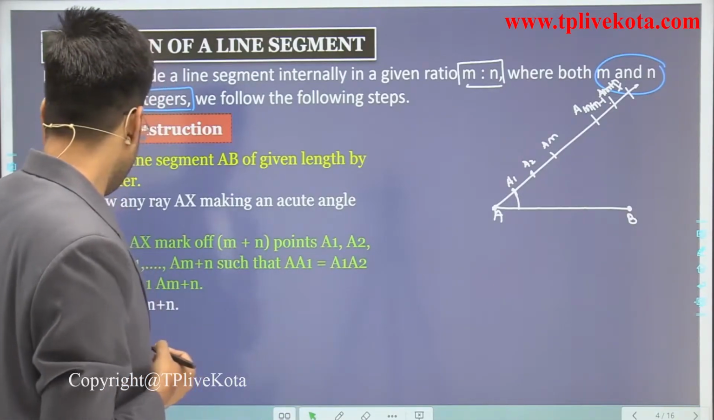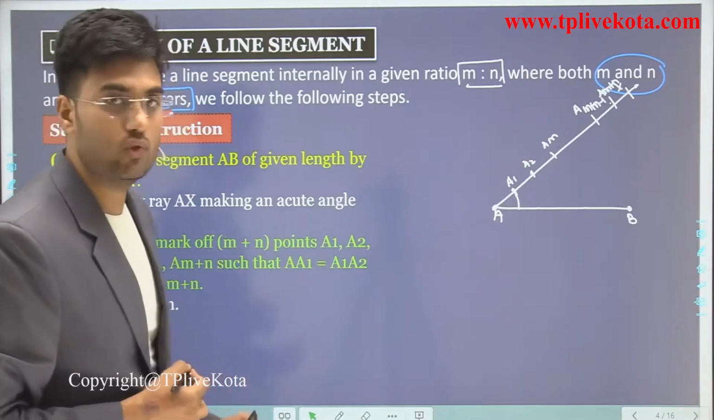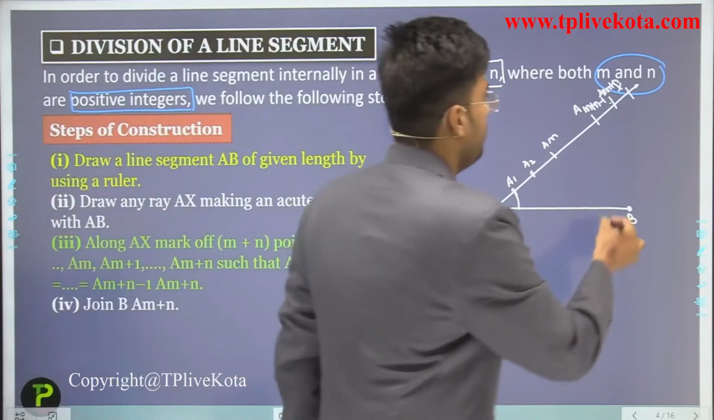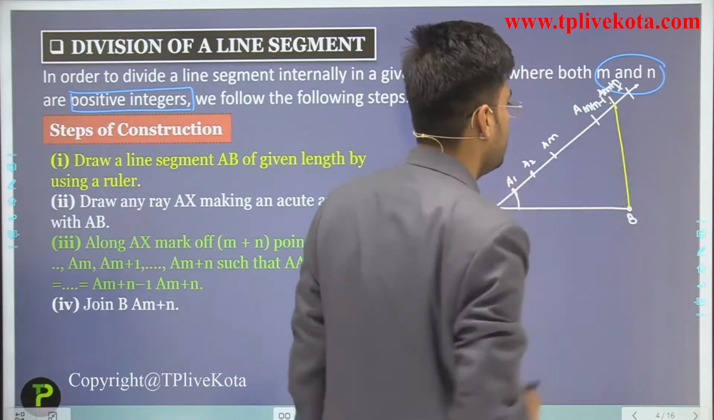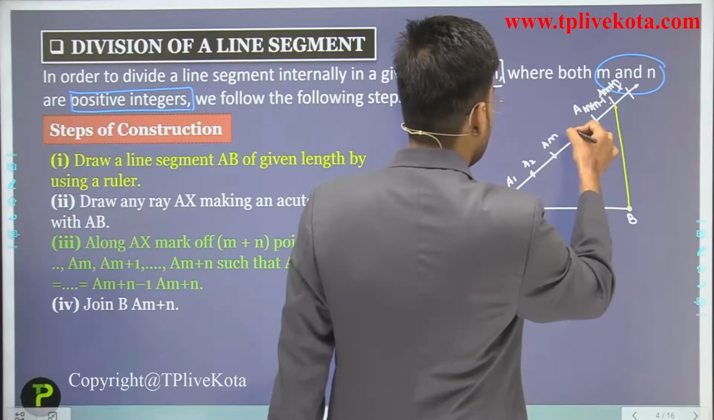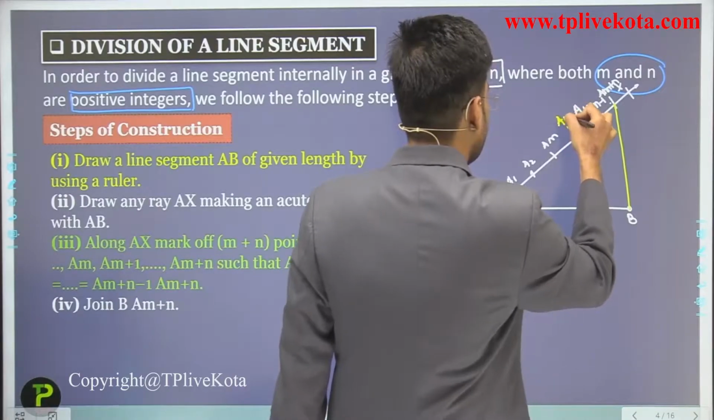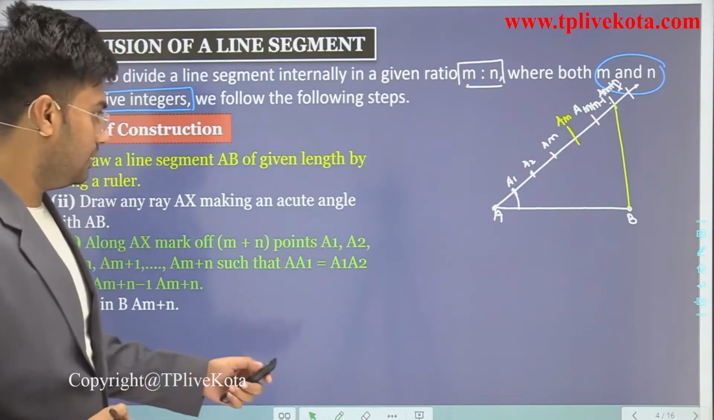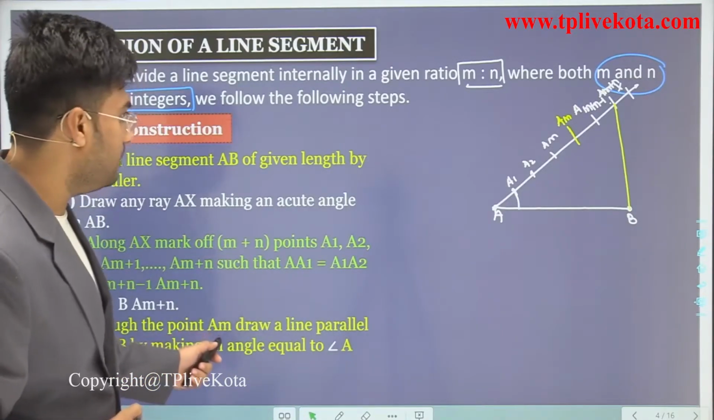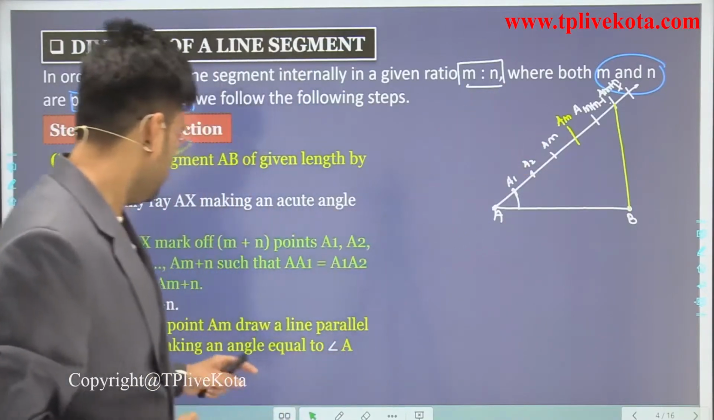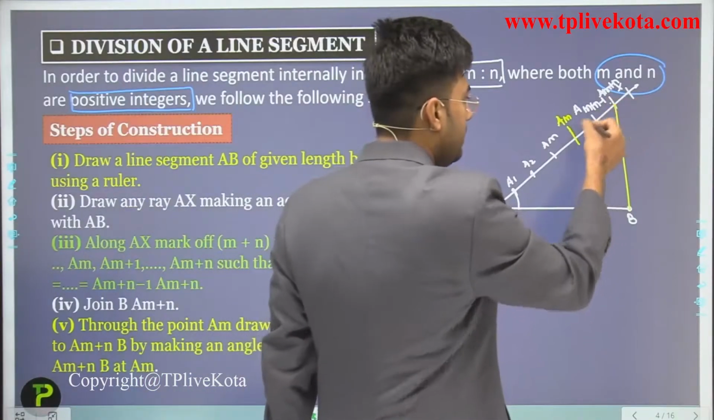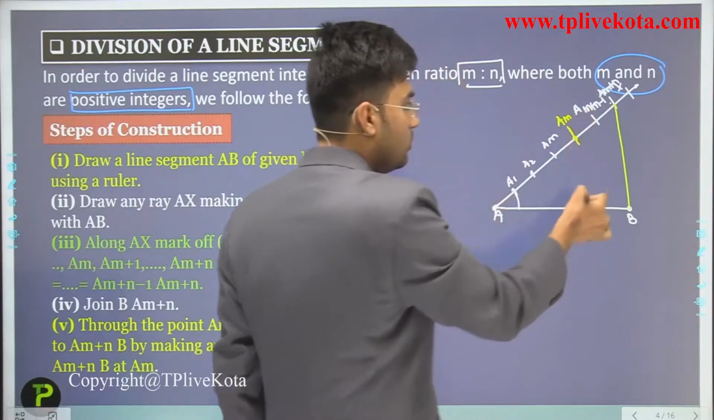Now the next step is to join B to A(m+n). We have to join B to A(m+n). Clear? Now students, here we also have Am. Now the next step: through the point Am, draw a line parallel to A(m+n)B. This is the line here. So through this point we have to draw a parallel line.